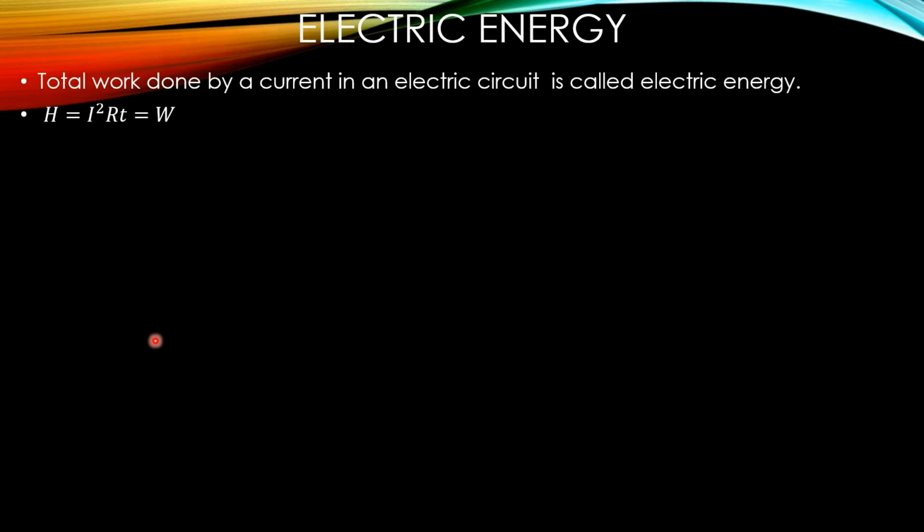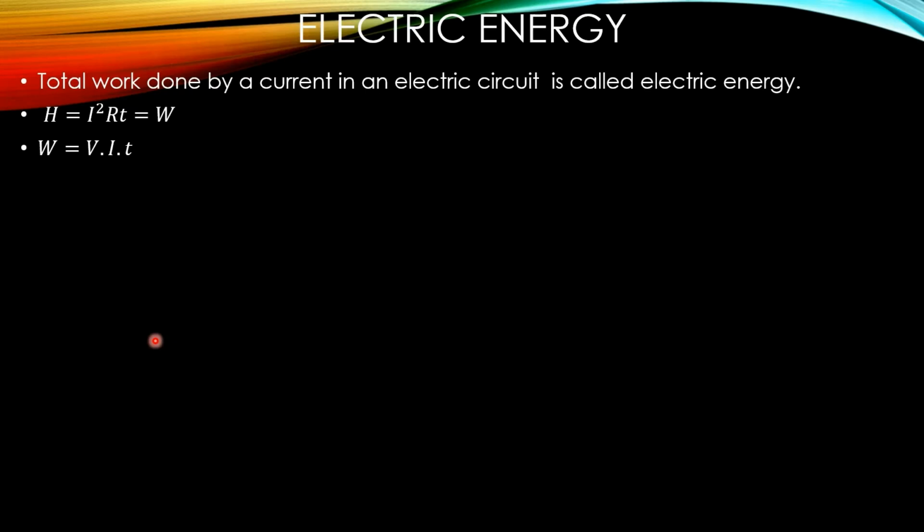In Joule's law of heating, we have seen H equals I square R into T, and H can be replaced by W. W is work done. So work done by current in an electric circuit is called electric energy. E equals I square R into T.